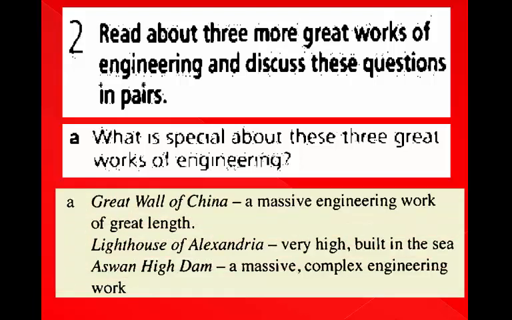Great Wall of China, Lighthouse of Alexandria, Aswan High Dam. Great Wall of China is a massive engineering work of great length. Lighthouse of Alexandria, very high, built in the sea. Aswan High Dam, a massive, complex engineering work.